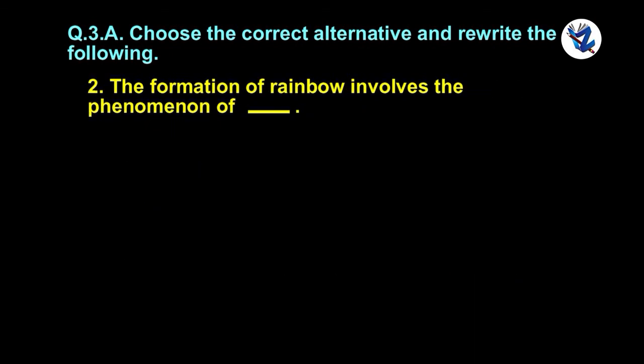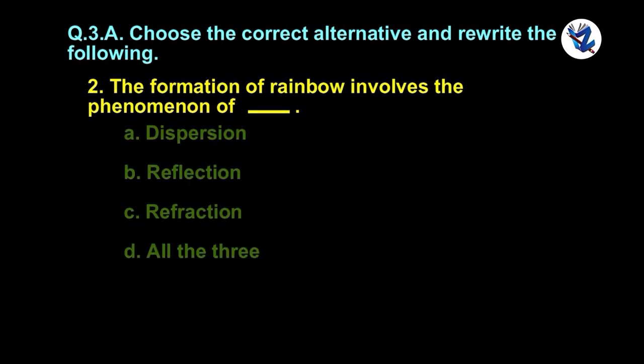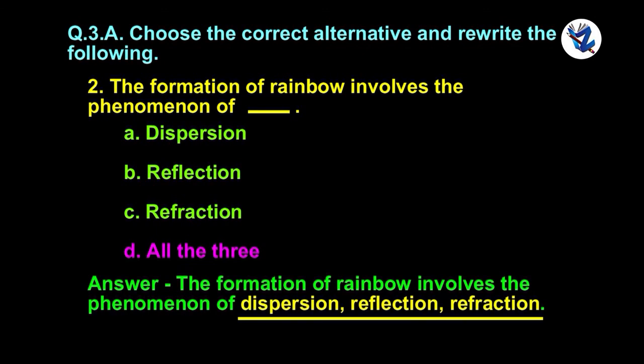The formation of a rainbow involves the phenomenon of... dispersion, reflection, refraction, all the three. The formation of a rainbow involves the phenomenon of dispersion, reflection and refraction. So the option is D, all the three.